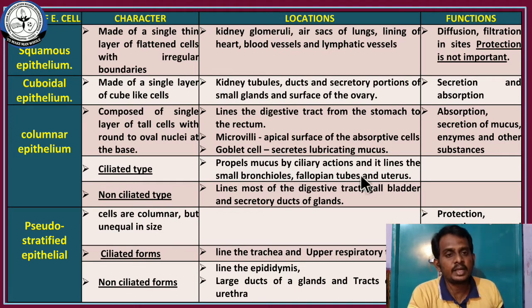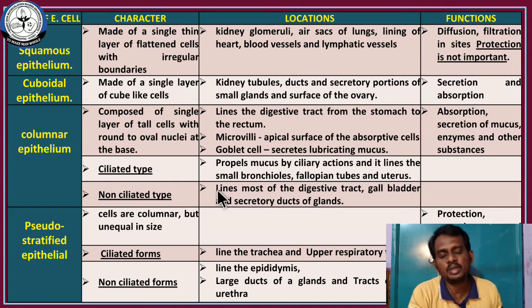The second one is the fallopian tube. The fallopian tube also contains ciliated columnar epithelial cells, and these cells help the movement of the egg towards the uterus, and the uterus also contains this ciliated type. The non-ciliated type is also present in the digestive tract, gallbladder and the secretory tracts of organs. So normally the ciliated types are responsible for ciliary movement, and non-ciliated types are responsible for secretions.